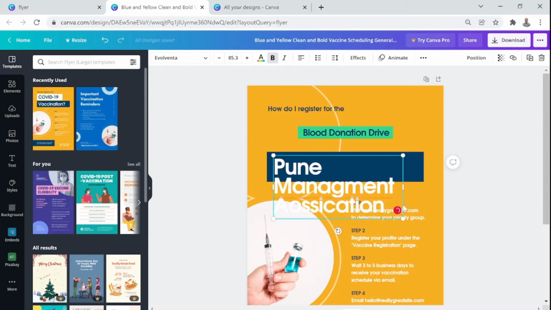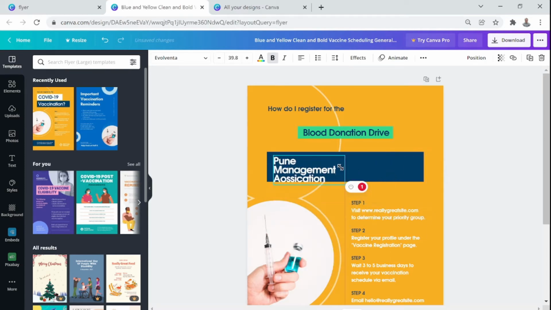So even for the text, we can change the color of the palette. Yeah, of course. Everything is generally changeable. Now here also you can see that it is spilling over, so I am just resizing it.